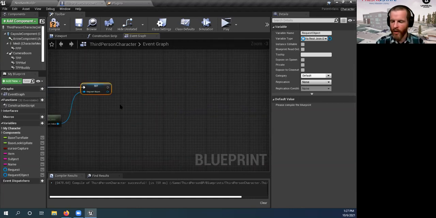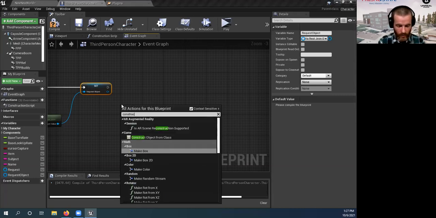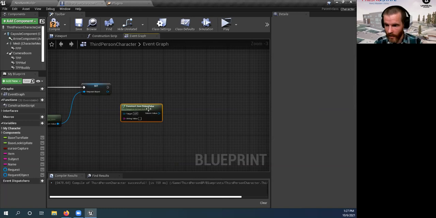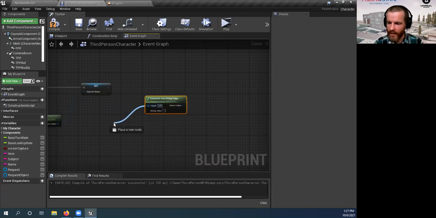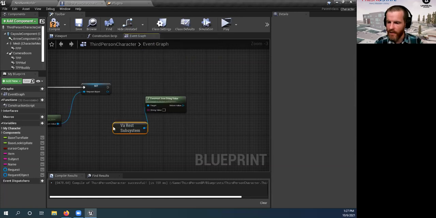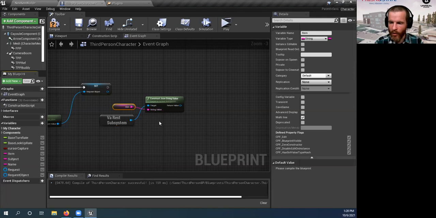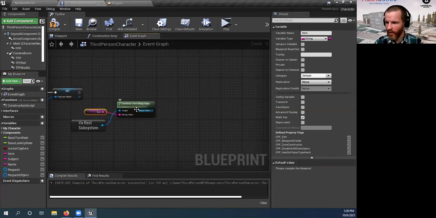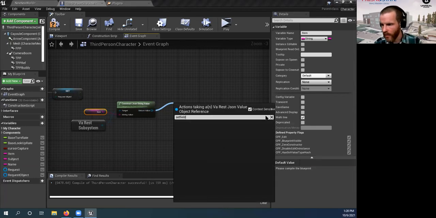Now we need to construct a JSON. Need to check that back off again. String value. Remember, we're working with string variables here. So again, this target, we need to get context sensitive, this subsystem again. And what we're going to do is take this item variable, whatever words we put into that item variable, put it through this JSON process, and then set field.